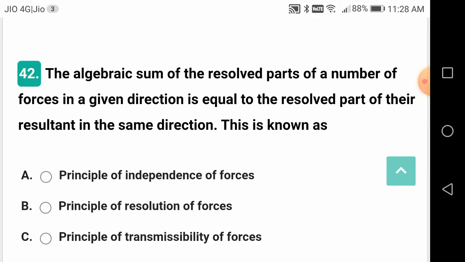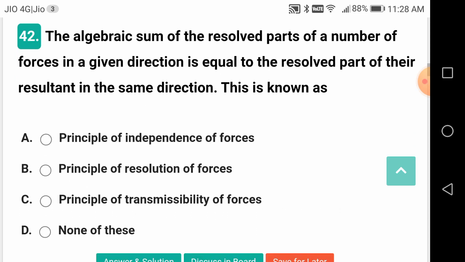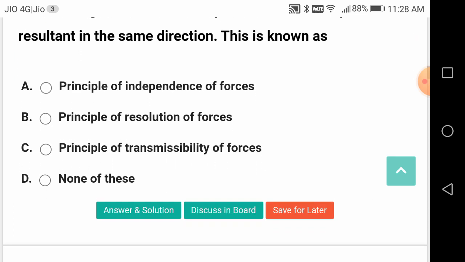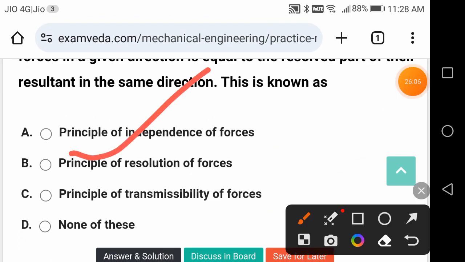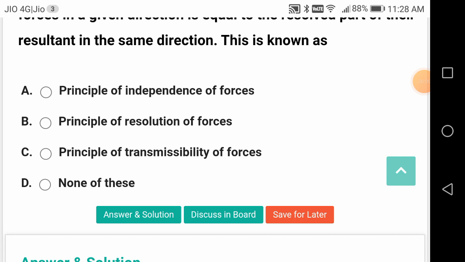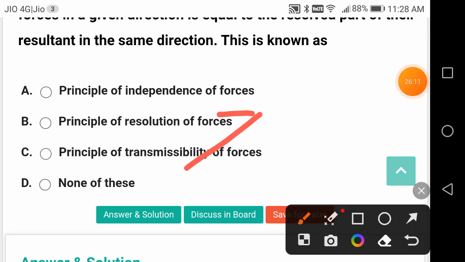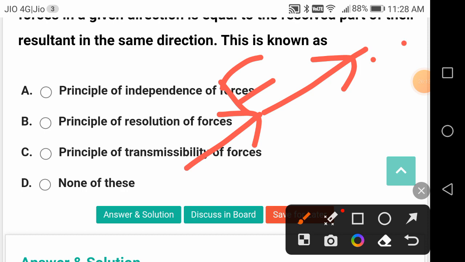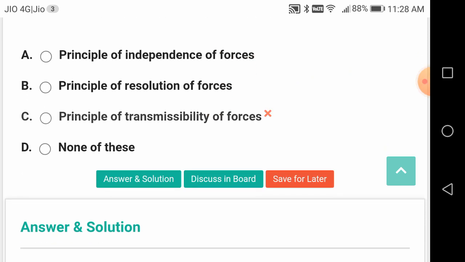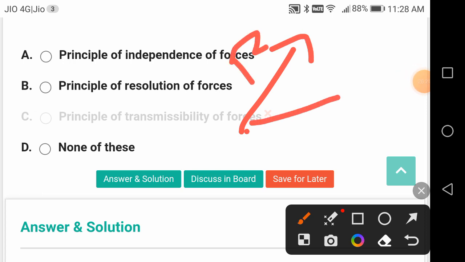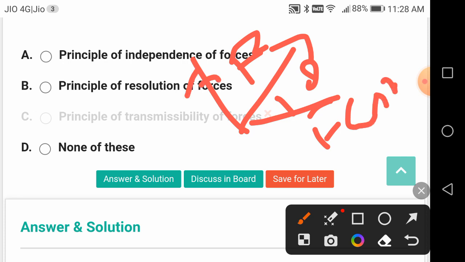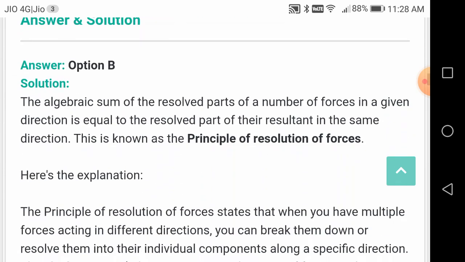The algebraic sum of the resolved parts of a number of forces in a given direction is equal to the resolved part of the resultant in the same direction. This is known as, what is this? Principle of resolution of forces. Transmissibility means the extension of the line of action of a force to any length. So resolution means something like this. For example, I have a force F, and I am resolving it: F cos theta along the horizontal direction, F sin theta along the vertical direction. This is the principle of resolution of forces.